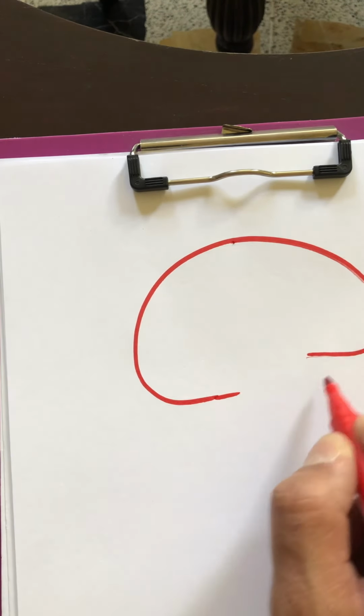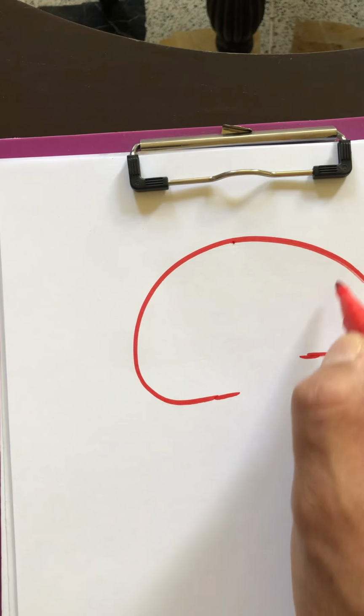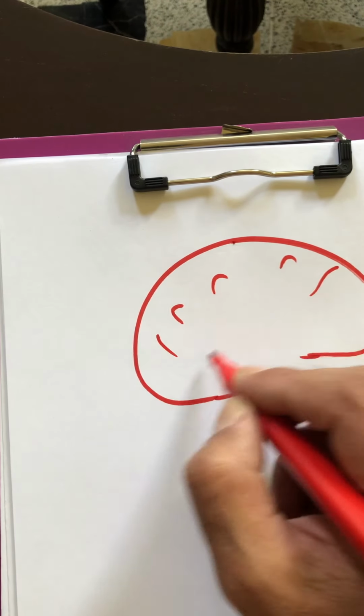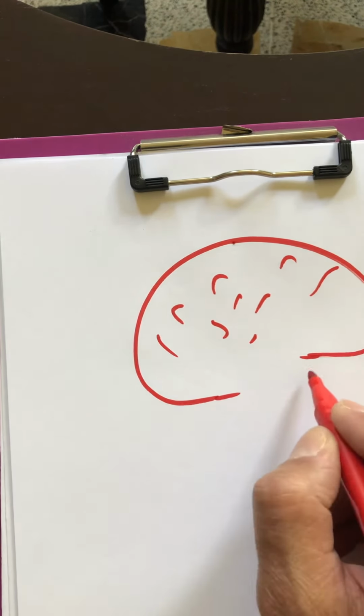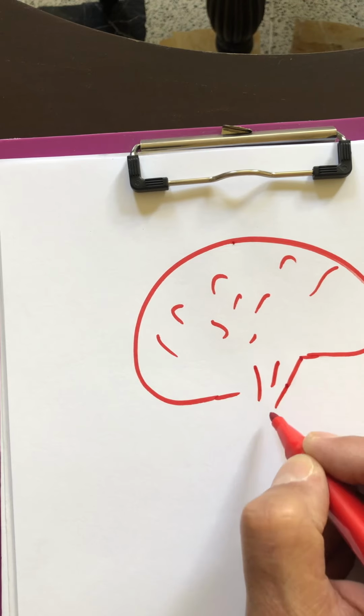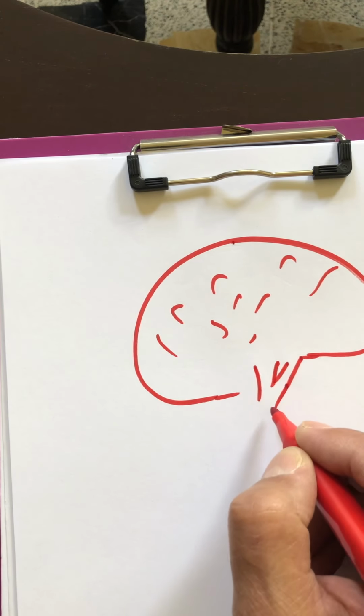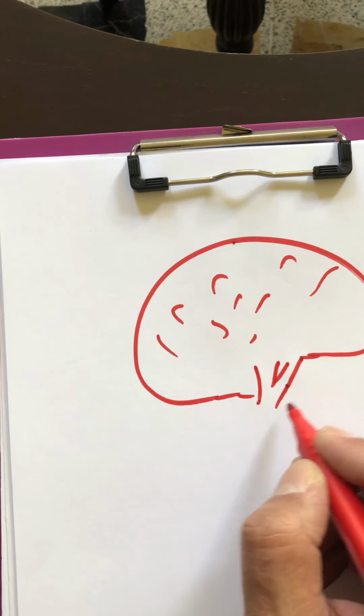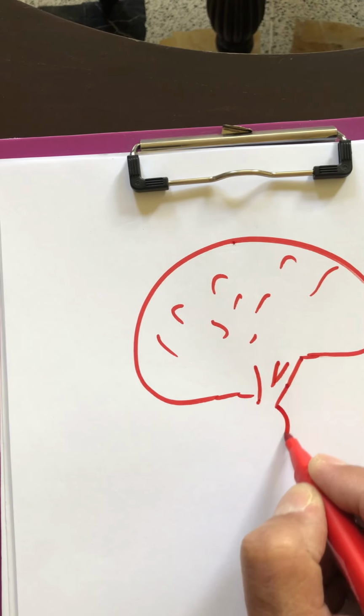All of you remember how I draw. This is the brain, and here we have the midbrain, and after the midbrain we have the pons.